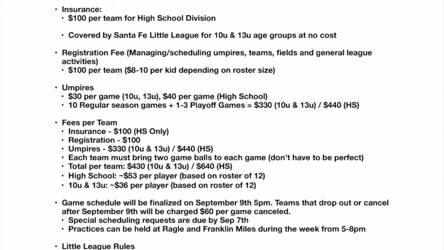For umpires, we do $30 per game for the 10U and the 13U. We have to charge $40, a little bit more, for the high school division, so we can get high school umpires out there. Just so you guys know, there are times where we can only get one umpire for the games, especially in the fall. There are other sports going on, and there are a lot of things happening, so we don't always have two umpires per game.